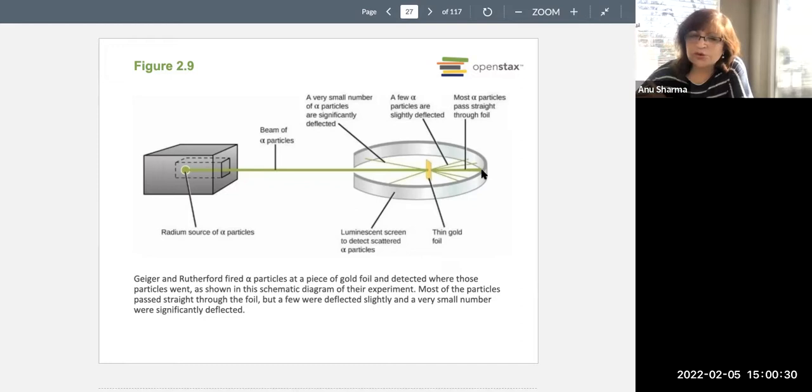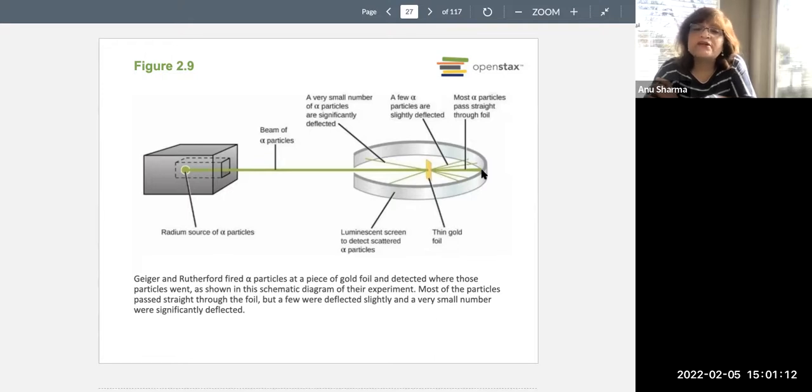So what does this mean? What is the conclusion? The conclusion is that the majority of the space in an atom is empty space. That empty space allowed the beam of alpha particles to pass through. Nothing blocked them. But there is also some solid present in the atom. This solid has to be positively charged, because that is what causes the deflection of these particles. When alpha particles hit right in the center of the solid, they got blocked, and because they were positively charged, they got repelled also.